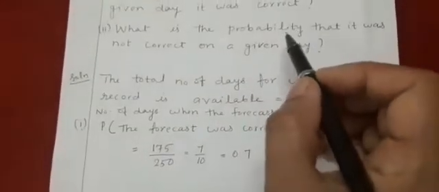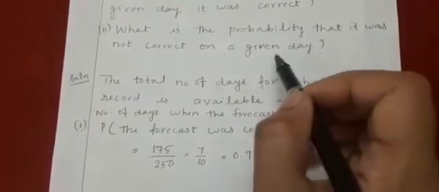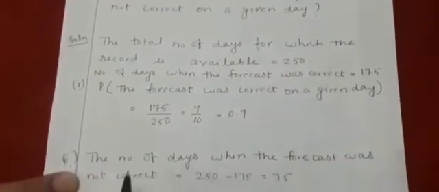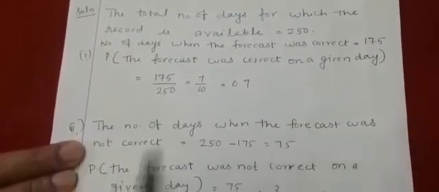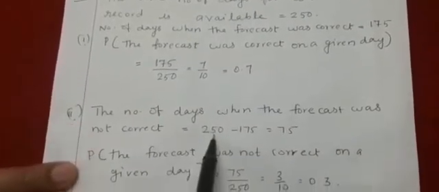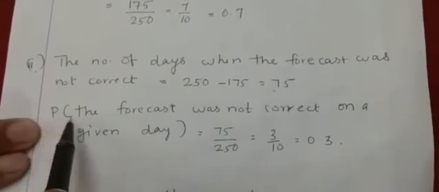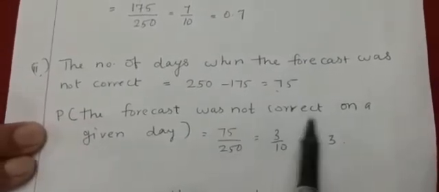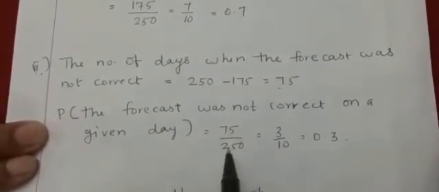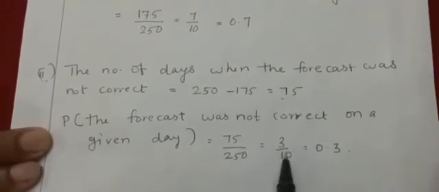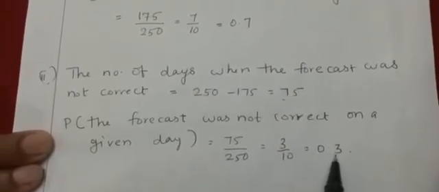Now second part, what is the probability that it was not correct on a given day? So number of days when the forecast was not correct is equal to 250 minus 175, equal to 75. So probability that the forecast was not correct on a given day is equal to 75 divided by 250, equal to 3 by 10, equal to 0.3.